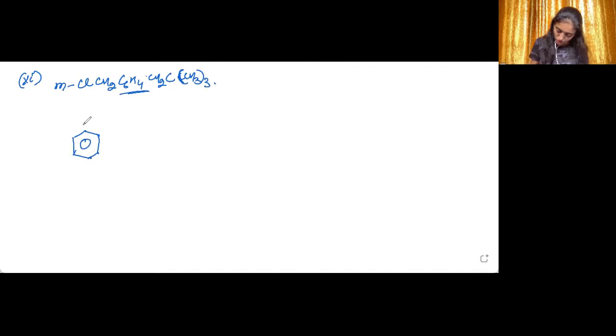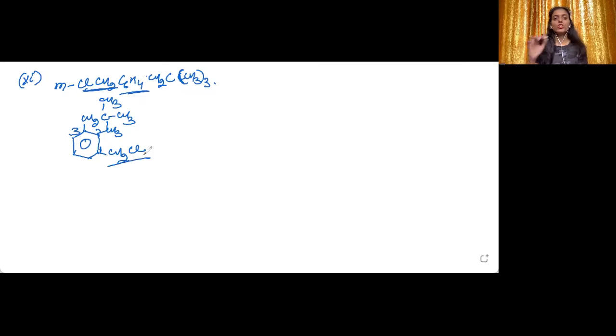Now this is the group which is attached. Again, a complex substituent is there. At the meta position, there is CH2Cl. The first position will be given to this group.